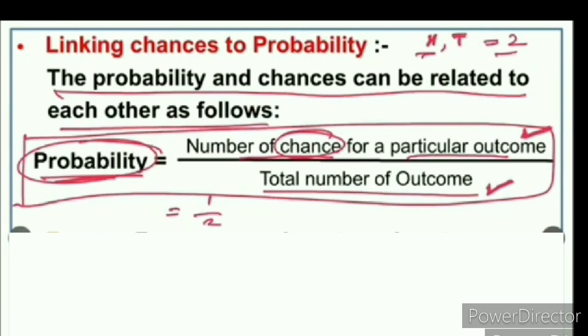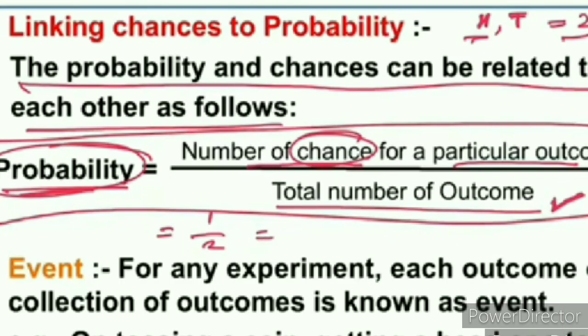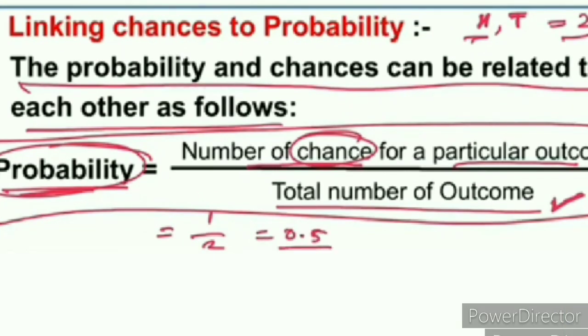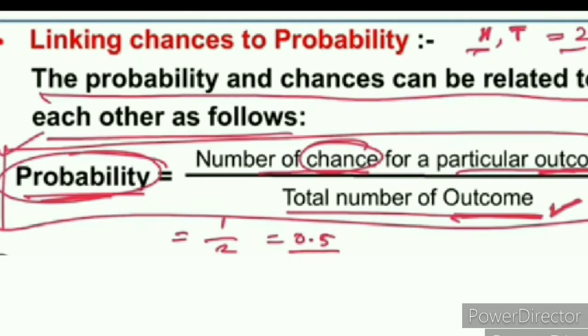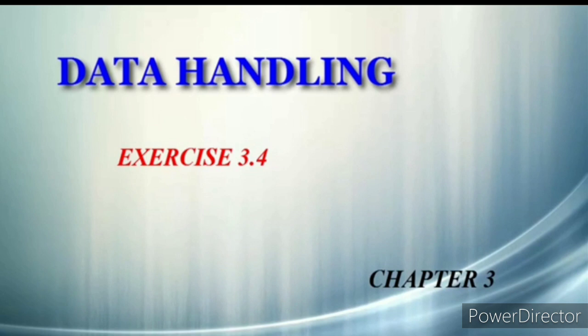Therefore 1 by 2 is the probability of this event. Or if the result is tail, that is also one chance, 1 by 2 is the probability of that event. You will understand better when we solve the problems. With this information, let's solve this exercise.